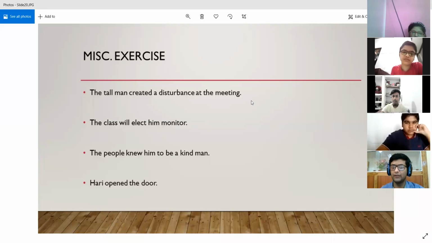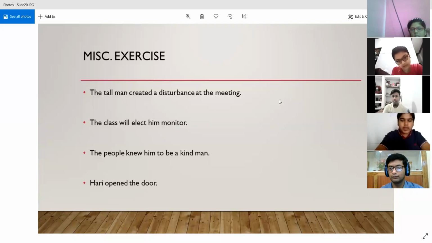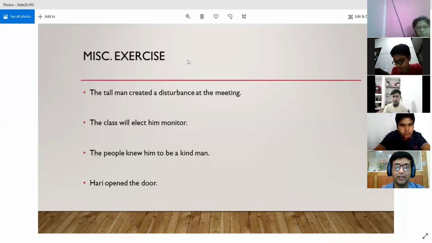Yes, Isha, attempt the first one. Disturbance was created by the tall man at the meeting. Yes, a disturbance was created by the tall man at the meeting.